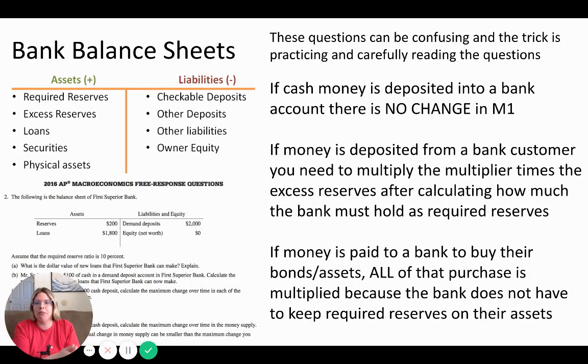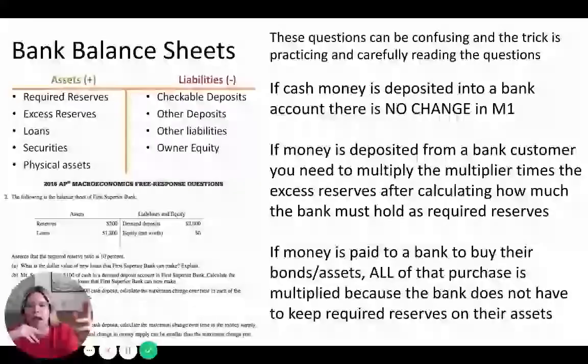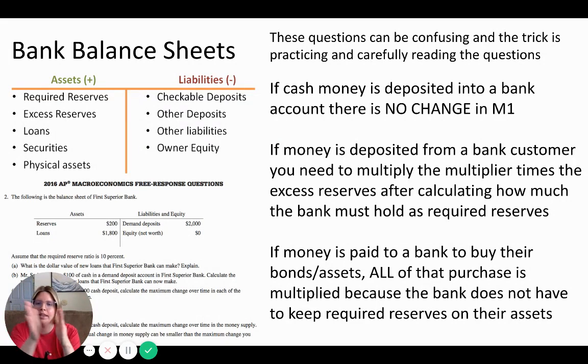They'll say, Bob deposited $1,000 into the bank. What's the change in M1? And a lot of you are going to say 1,000 or lost 1,000 or whatever. But that's not right, because cash and checkable deposits are both included in M1. So it's a trick question because he takes one form of M1 and changes it into a different form still classified in M1.